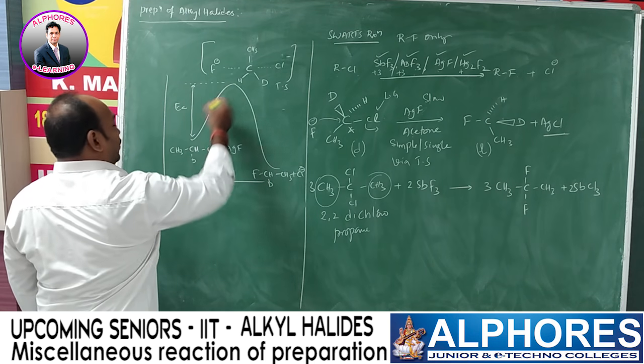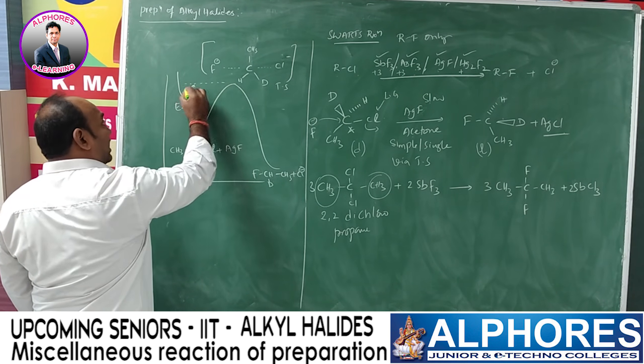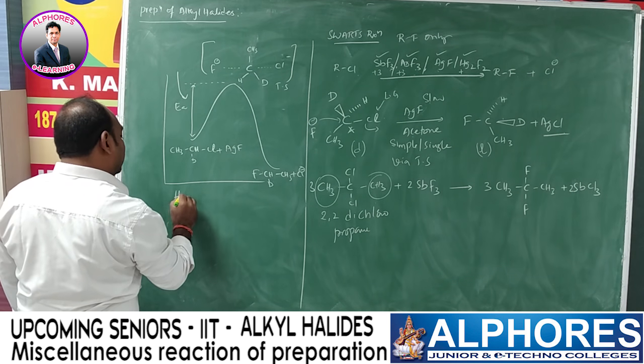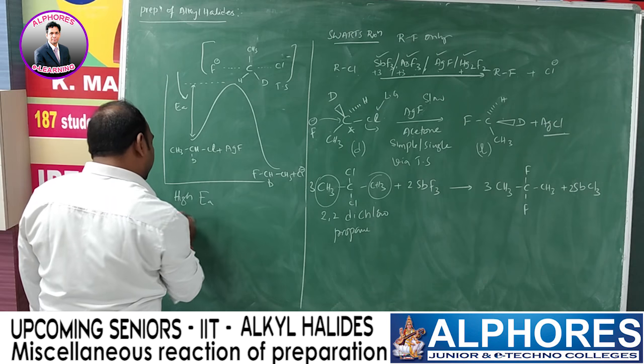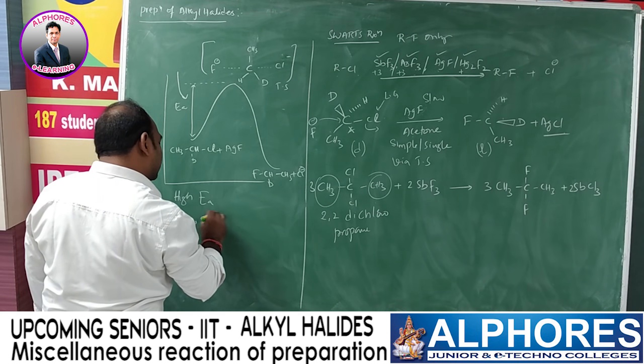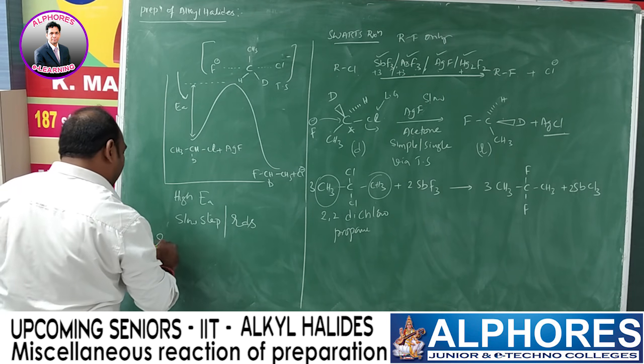Now this one is only a single step. This step is the slow step because of high activation energy. Due to high activation energy, the reaction is slow. Since it is a slow step, that is what we call the rate determining step. Then we can write the rate law.